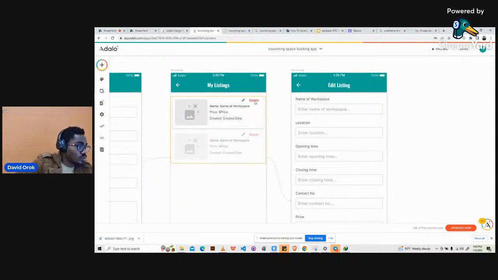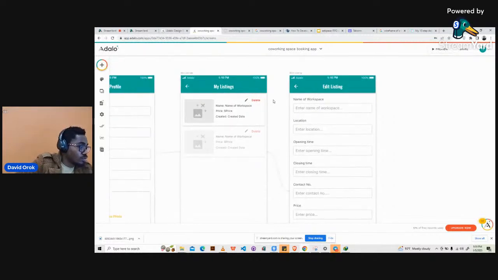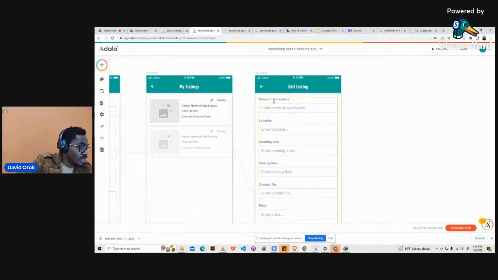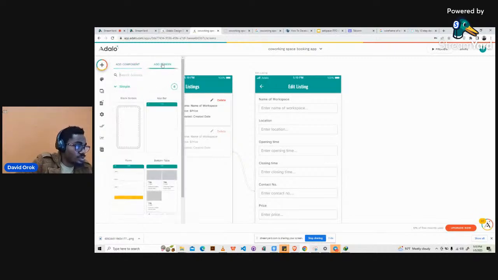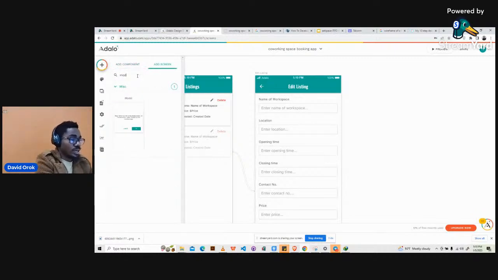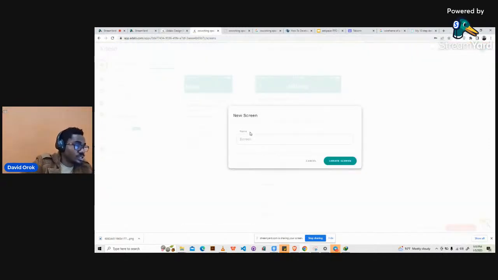Then let's do one more thing, which is the edit part. We have done this before, but we will just do it again. So we will go ahead and create another screen. But this time around, the screen is going to be called a modal. So we'll click on add screen and call it modal. A modal is just a screen that pops up. It's more like a pop-up that shows when you want to delete something, so like a delete listing screen.